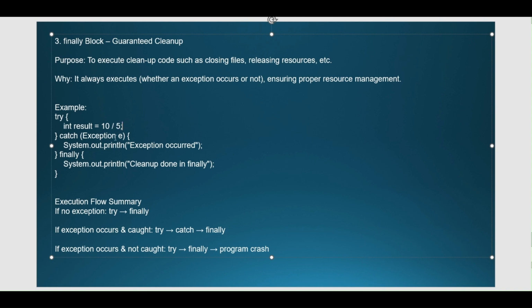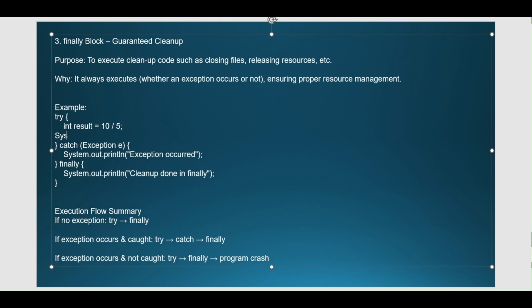Even if a certain line of code is written after it, like System.out.println, let's say "hello", this will also be executed if the exception has not occurred in the above lines. But if the exception occurred in this particular line, then this will not be printed. So we have to make sure we remember this. If no exception occurred, the control will go from try to finally.